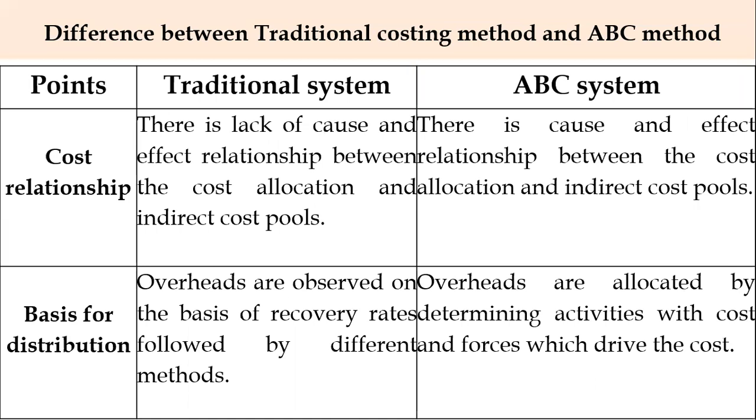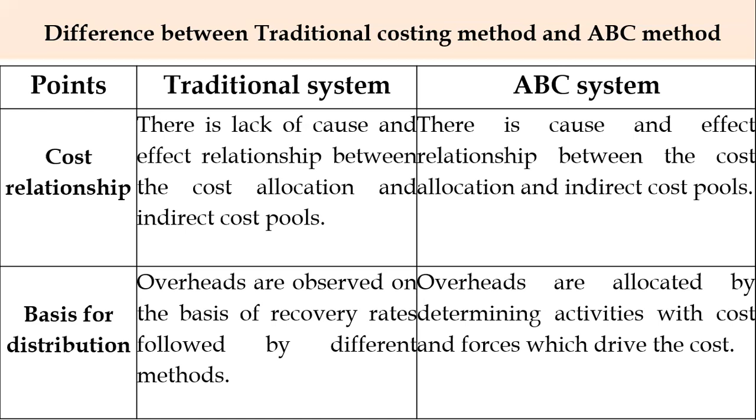And the next point of difference is cost relationship. In the traditional system, there is a lack of cause and effect relationship between the cost allocation and indirect cost pools. So the cause and effect relationship is lacking in the traditional system, whereas in the ABC system, there is a cause and effect relationship between the cost allocation and indirect cost pools, that is overheads.